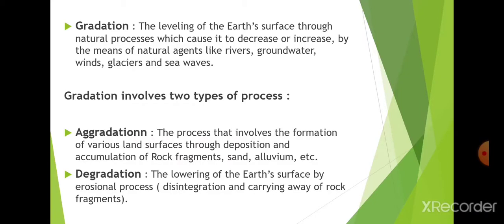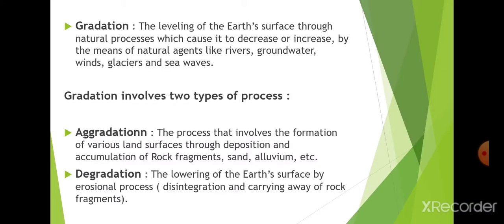First of all, we have to know what is gradation. Gradation is the leveling of the earth surface. Means the different shapes or landforms you can see in your surroundings are formed by gradation.